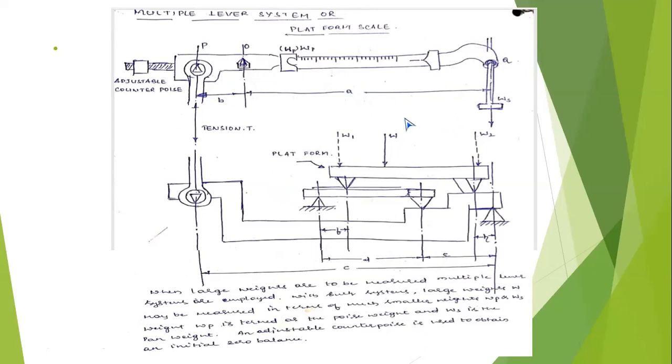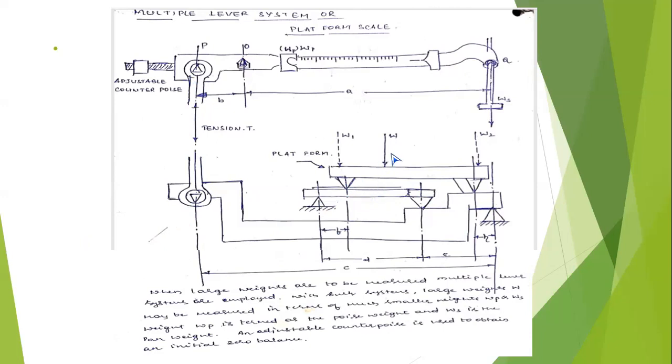Once again, the principle of operation of the multiple lever system is to keep the unknown weight anywhere on the platform. See, all of you observe here W1, W2, and W. Anywhere you can keep the unknown magnitude or unknown weight on the platform, so that the unknown weight exerts the force on this platform. This platform is placed on the lever, which is one end hinged and the other end free. That is placed on the big lever. This big lever is hinged at one point. The other end is connected to the tension bar.